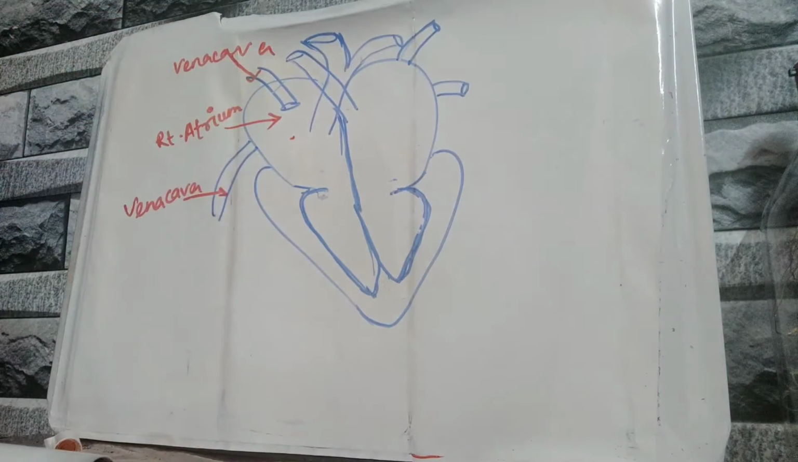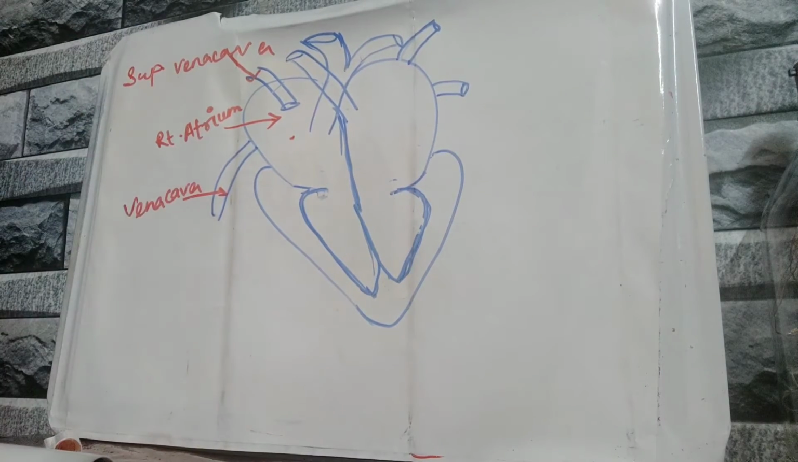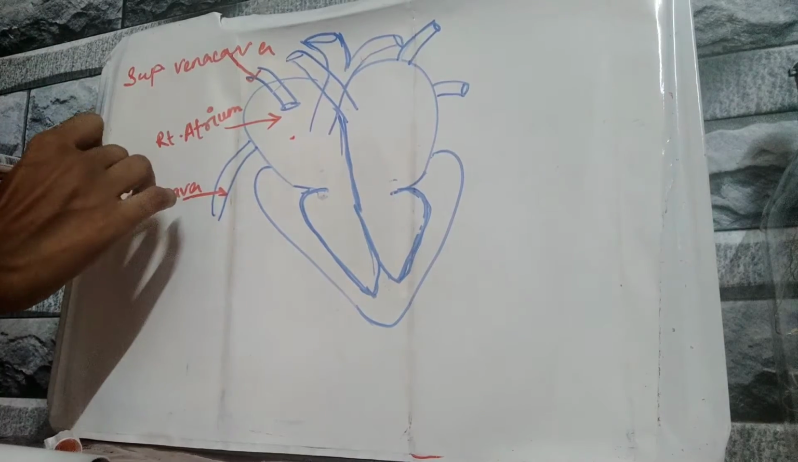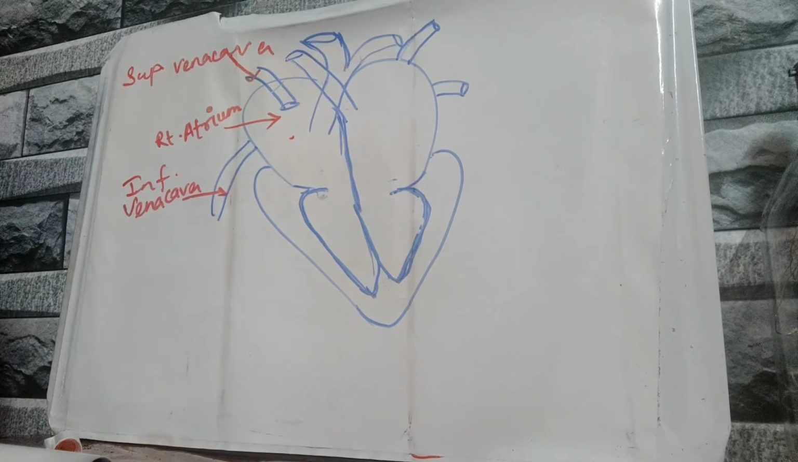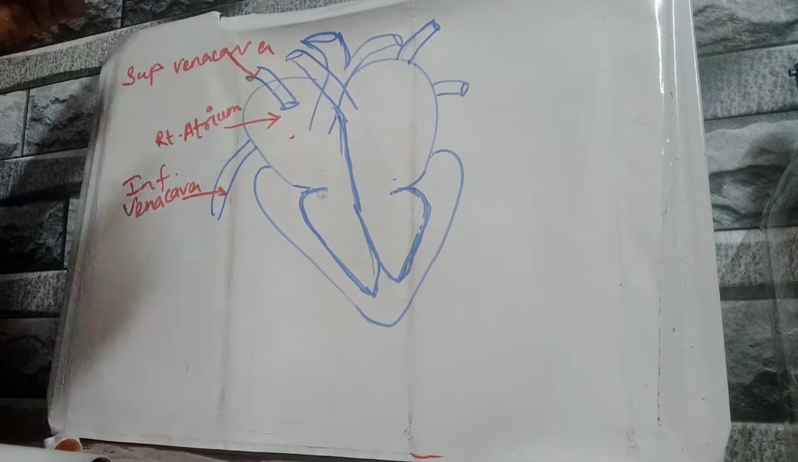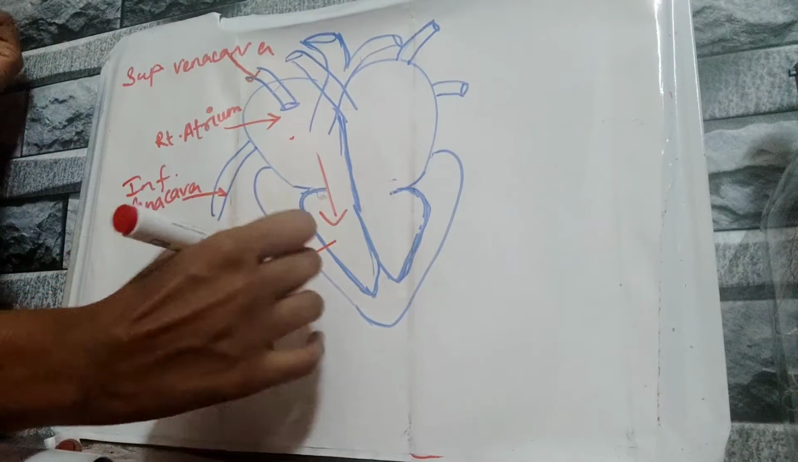Now this vena cava collects the blood from the upper parts of the body, that's why it is termed as superior vena cava, and this vena cava collects the blood from the lower part of the body, which is why it is termed as inferior vena cava. These 2 vena cava collect the deoxygenated blood from the veins, which collect the deoxygenated blood from all over the body. Now it is entering the right atrium. Now from the right atrium, it enters into the right ventricle.